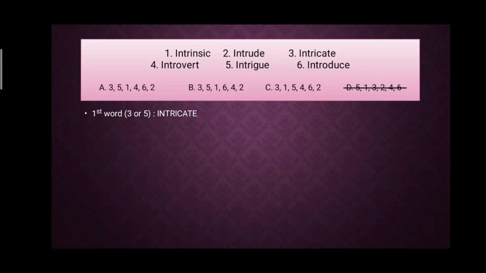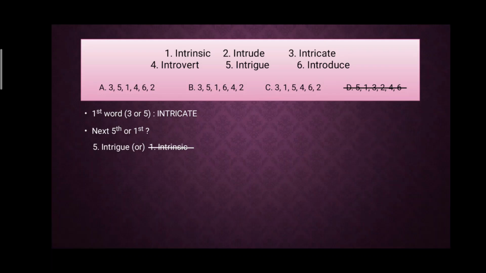Now next we have to compare third and fifth, because that is the second word in all the other options. Third is intrigue, and fifth is, first and fifth: first is intrinsic and fifth is intrigue. When I compare these two, I'll know that the word that comes first in the dictionary is intrigue.